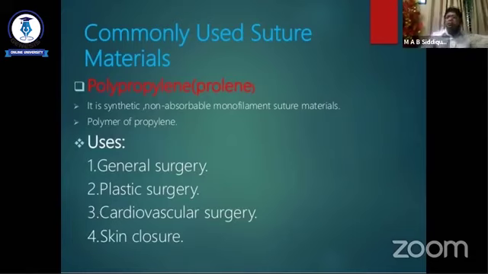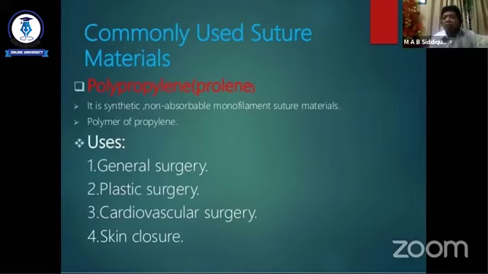It is commonly used in general surgery, plastic surgery, cardiovascular surgery, and skin closure. In general surgery, we use Prolene most commonly for skin closure. We use Prolene for hernia repair.